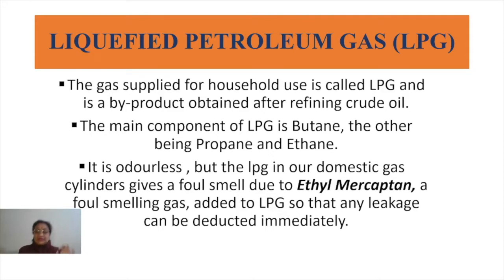Basically one chemical is added to it, a foul smelling gas. Its name is ethyl mercaptan, ethyl mercaptan. This is a foul smelling gas which is added to the LPG, the liquefied petroleum gas. And what is the purpose behind it? The purpose is that whenever there is a little leakage, we can easily detect it. We can easily feel that there is some leakage and we can take precautions. So this is the main purpose behind adding this foul smelling gas to it.